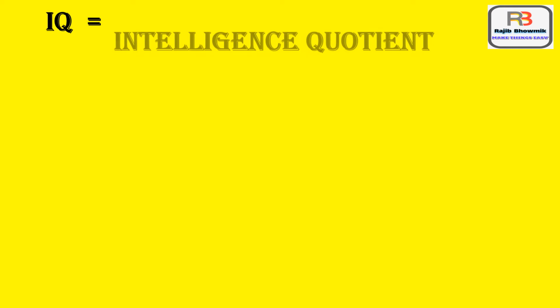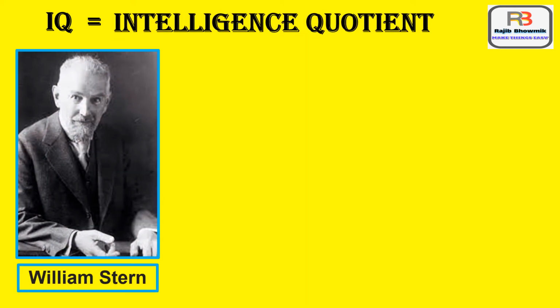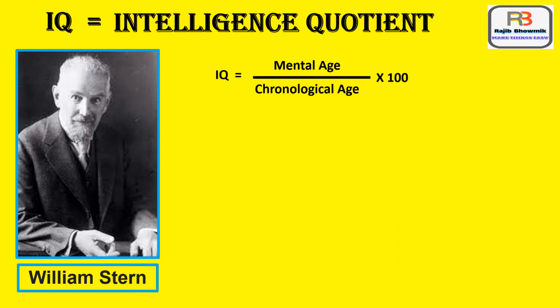IQ means intelligence quotient. In 1912, the German psychologist William Stern introduced the idea of intelligence quotient. He introduced a formula. The formula is: IQ is equal to mental age divided by chronological age, times 100. Now, what is mental age? Let us understand.